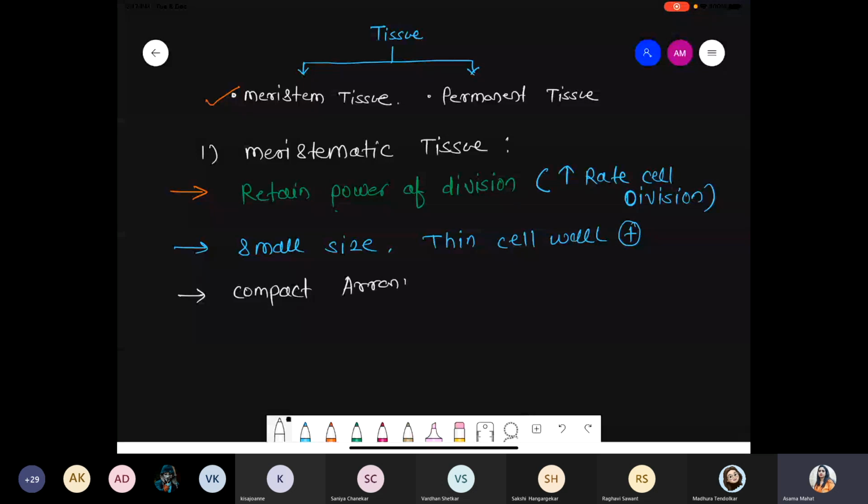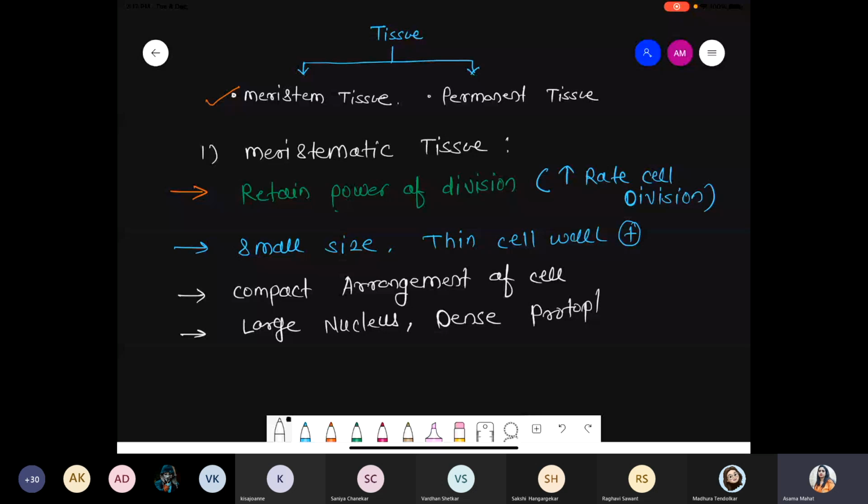In this point of view, we have to mention one more point. It consists of a large nucleus. Nucleus size is comparatively large, and it consists of dense protoplasm. You know very well the meaning of protoplasm: a cell without cell wall is a protoplast. And what is the meaning of protoplasm? Nucleoplasm plus cytoplasm, whatever fluid material is present.